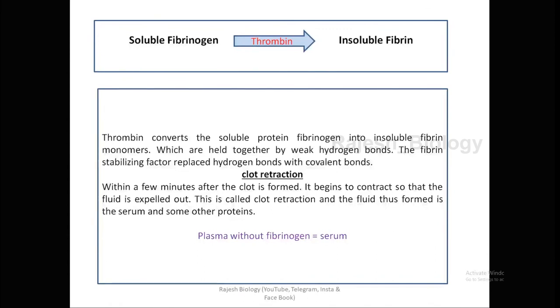Blood means formed elements and plasma. Plasma means blood without formed elements. Serum means plasma without fibrinogen. So serum plus fibrinogen is equal to plasma, and plasma plus blood cells is equal to blood. Clear?